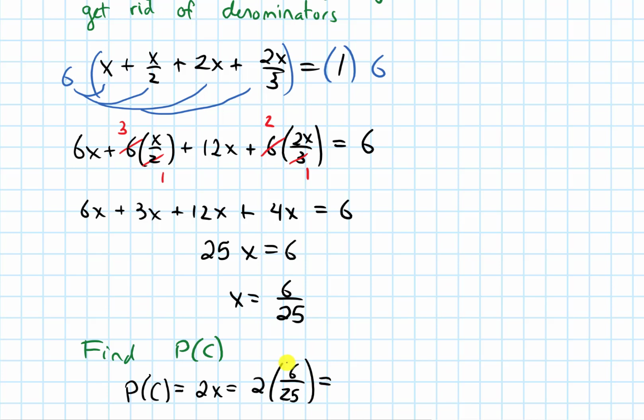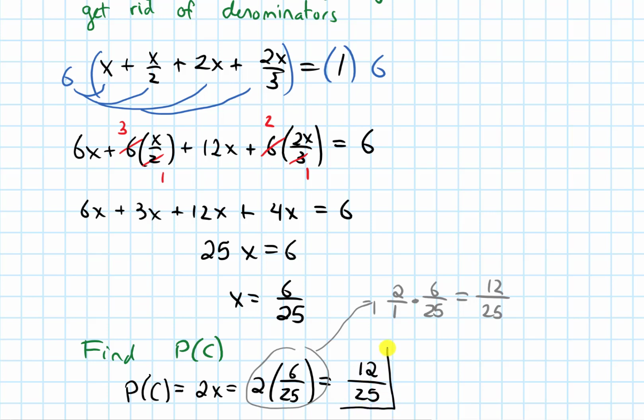If you multiply a fraction by a whole number like this, the 2 just multiplies the numerator. So this gives us 12 on the top, 25 on the bottom. Another way to see that is, I can think of the 2 as a fraction, 2 over 1. And then if I multiply that by 6 over 25, when I multiply two fractions, I multiply their numerators together to get 12, and multiply their denominators together, and 1 times 25 is 25. So we get 12 over 25, and that is our probability. And I'll leave this as a fraction.